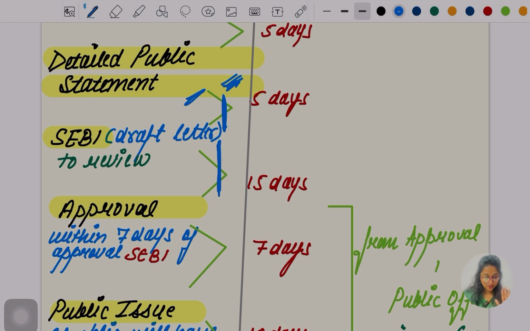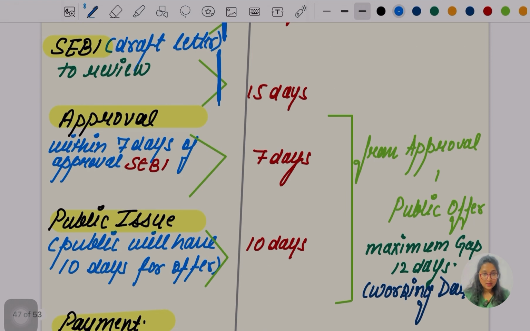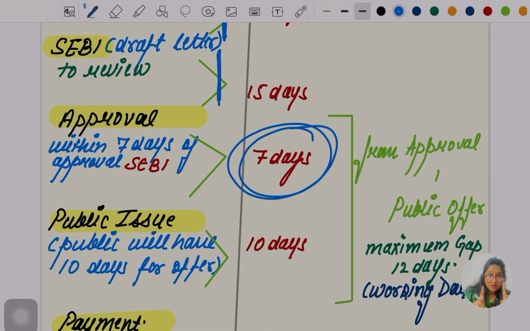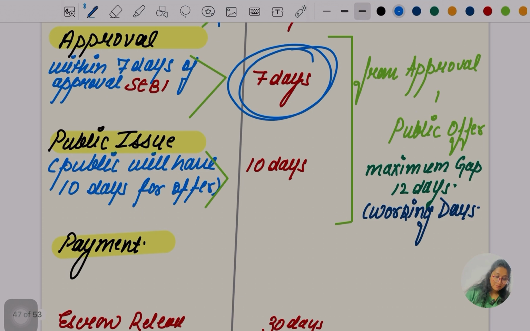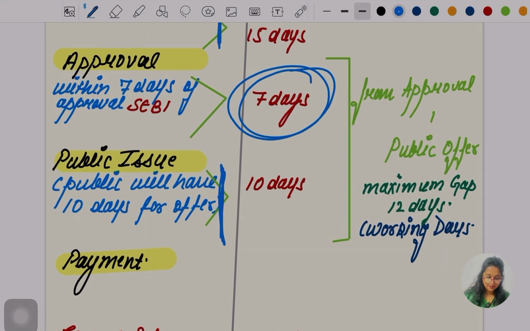Did you understand this much? Yes. Approval is to be given within these 15 days by SEBI, okay. Within 7 days of approval of SEBI, the public issue is to be done, which is the public offer, okay. Public offer is to be done, then the public offer will have 10 days for the offer, okay. From this public offer, within 10 days the final payment is to be done, okay. Did you understand this much? It got a bit muddled, no problem, let's understand it a little, okay.